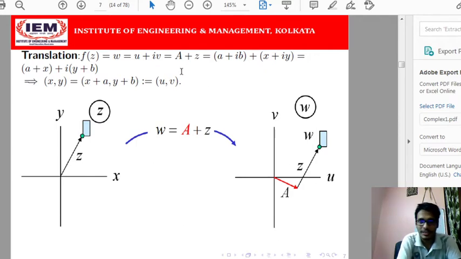Since a is a complex value, if I take a equals a plus ib and z equals x plus iy, you know that whenever we add two complex values, the real parts are added together and the imaginary parts are added together. So the point (x, y) goes to (x plus a, y plus b). That means x is shifted to x plus a, y is shifted to y plus b, and then I get the point w there. So this is shifted by this vector. That is now the newer position of the image of (x, y), that is (u, v).